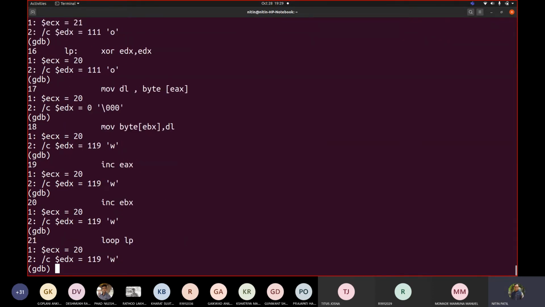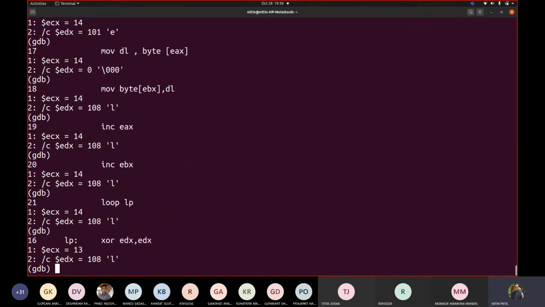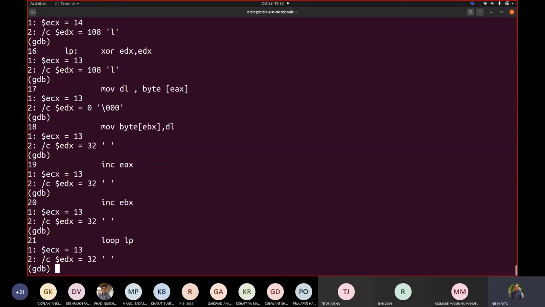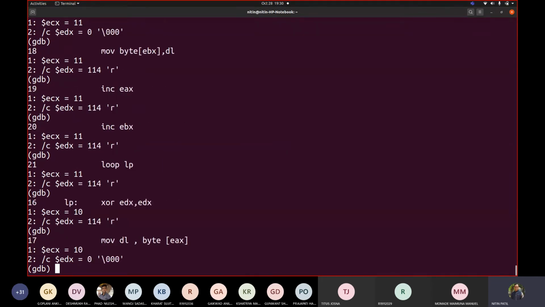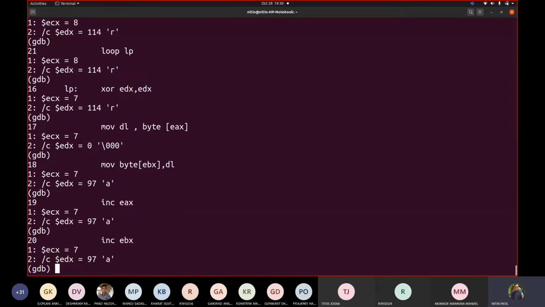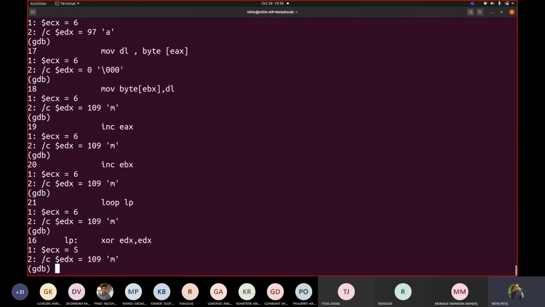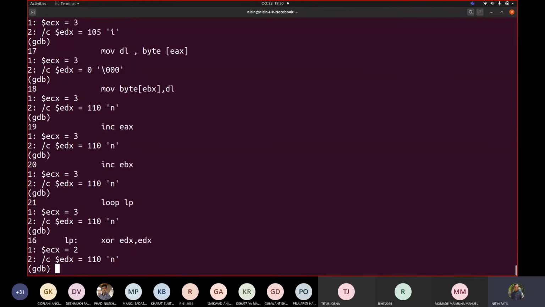Correct? And go on. Low, then space, then the L of level, then E, then V, then E, then L. Low level is done, space comes again, and now the P of programming, PROGRAMMING.